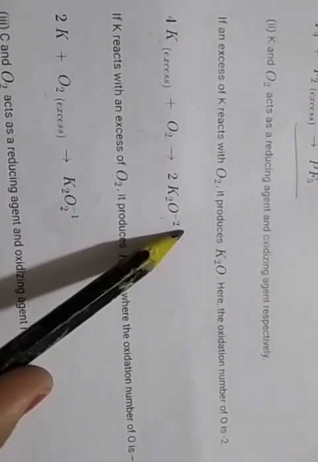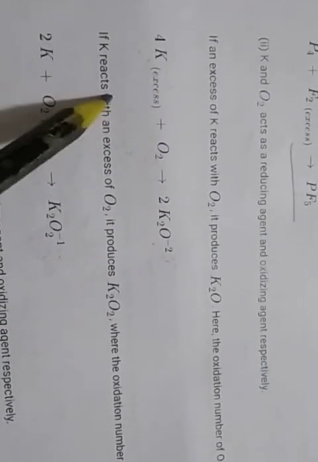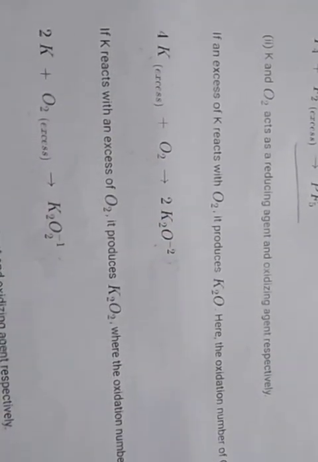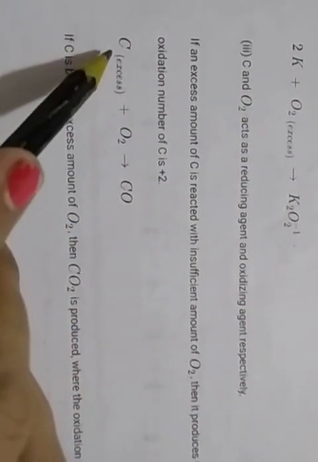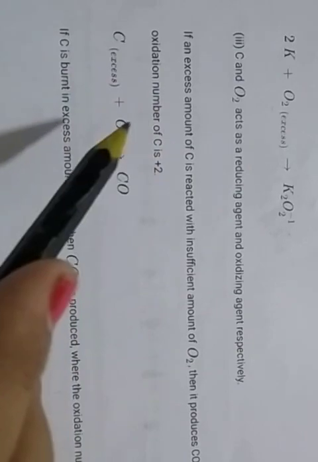So oxidation number -1. So increase the oxidation number and decrease the oxidation number. So it depends on the excess amount of the reactant. Clear?